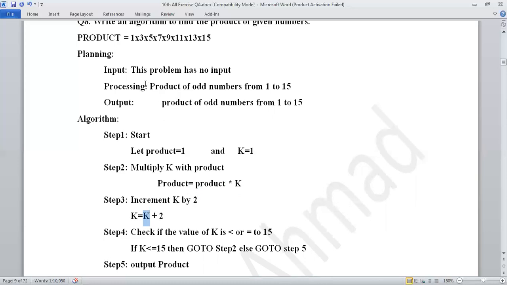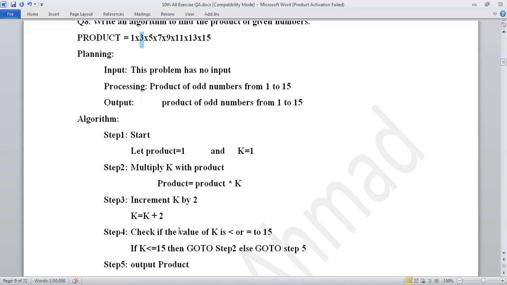Why do we increment by 2? Because if I add 1 with 2, the result is 3, and 3 plus 2 is 5, 5 plus 2 is 7. So that's why the increment in this case is 2. In the previous algorithm, the increment was 5 because the first value was 20 and the second value was 25. So the increment was 5.